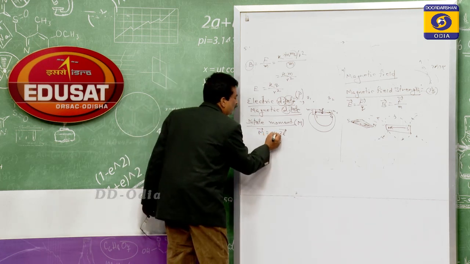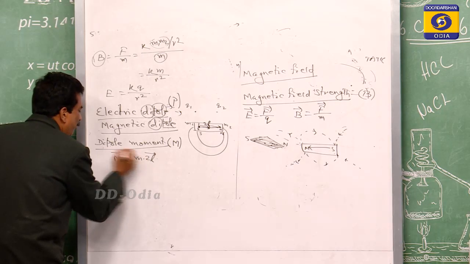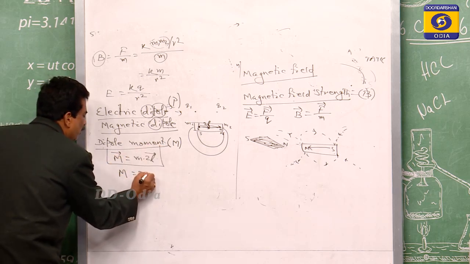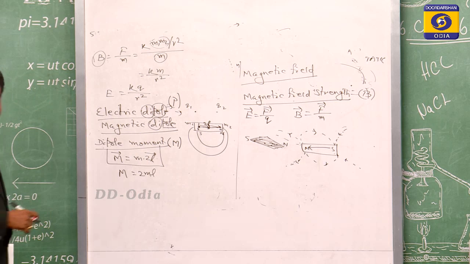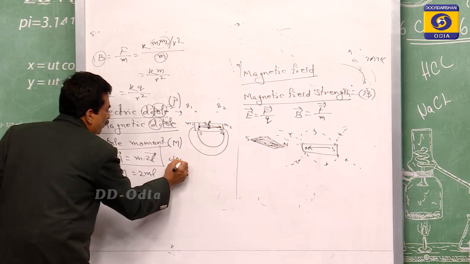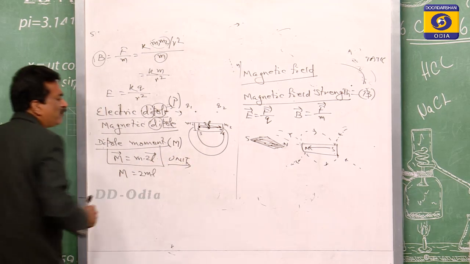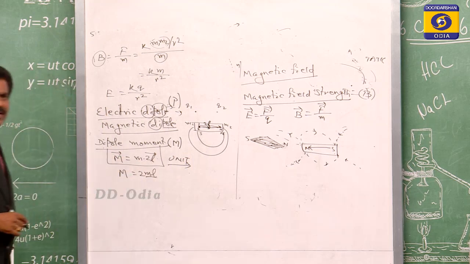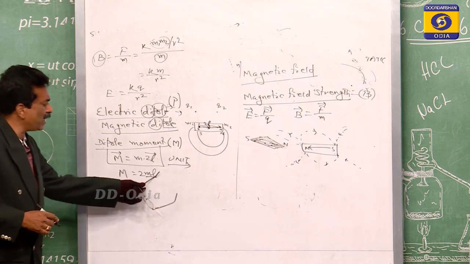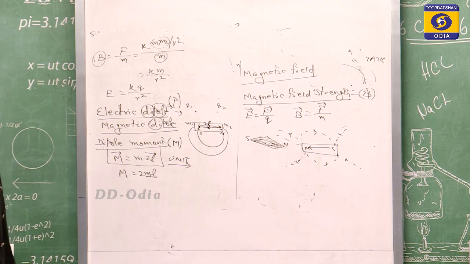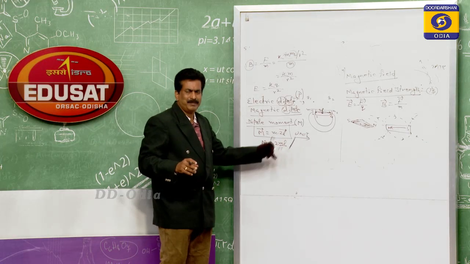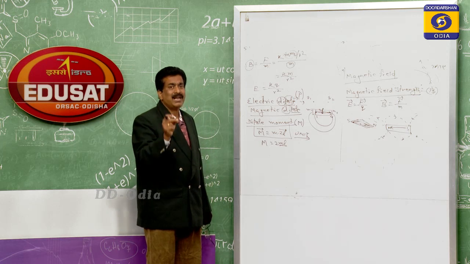So the M vector will be this one. This is its vectorial form. But in magnitude, this M is equal to 2ml. If we go for its unit, the unit of dipole moment depends upon its mathematical expression. You see, this is the M and this is the L. You should never think that ml means milliliter, as we say 10 ml, 5 ml, 20 ml. This ml means M is the pole strength, L is the length.